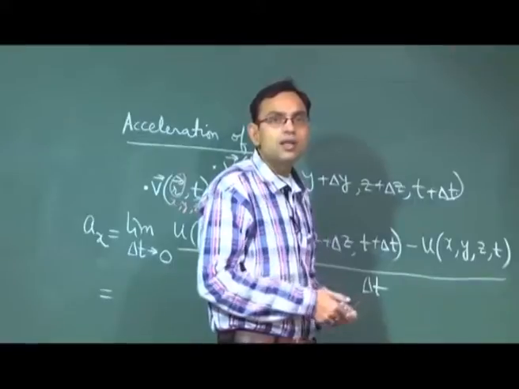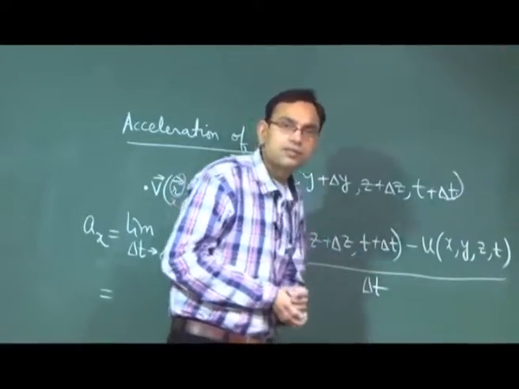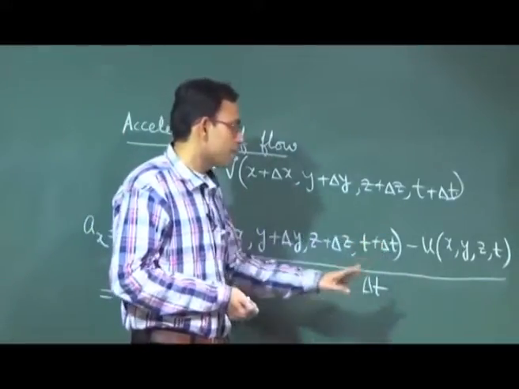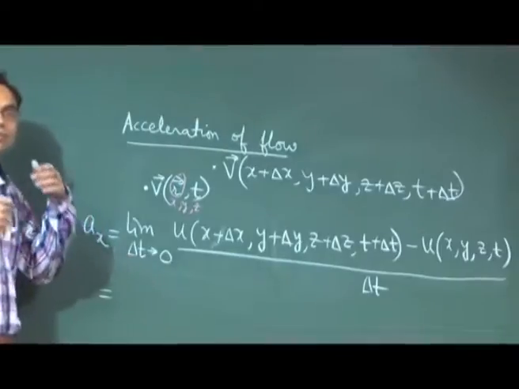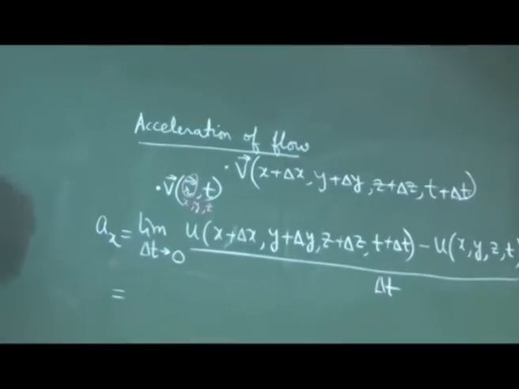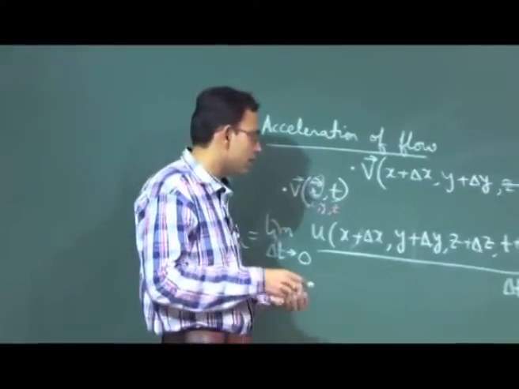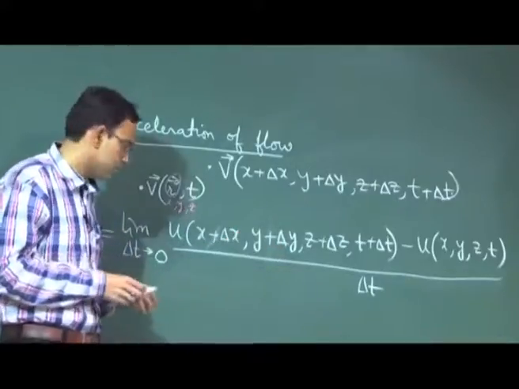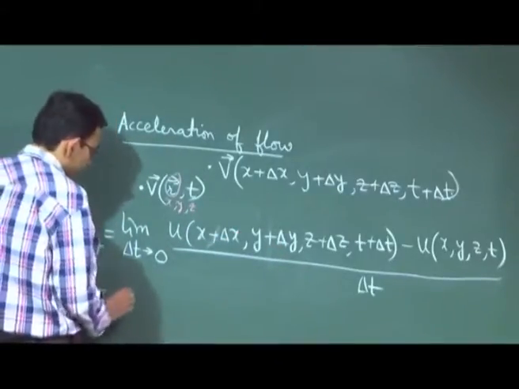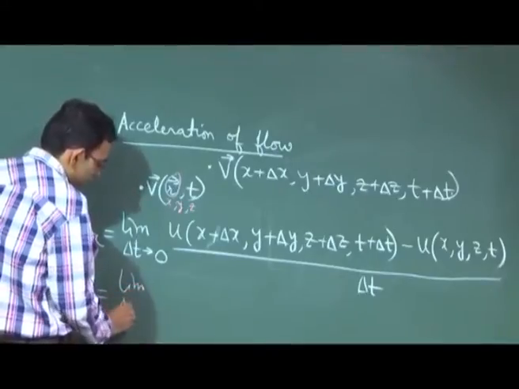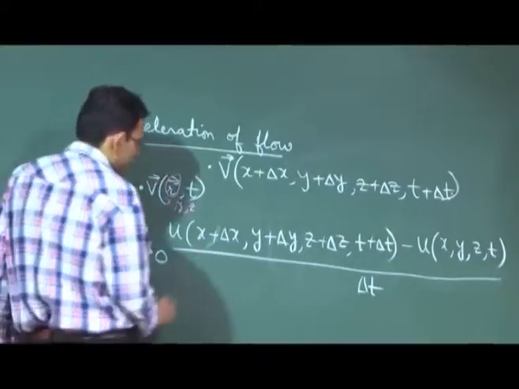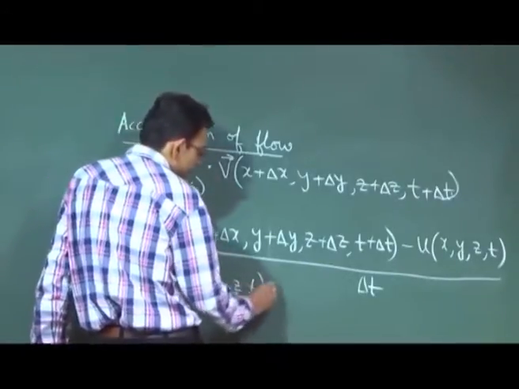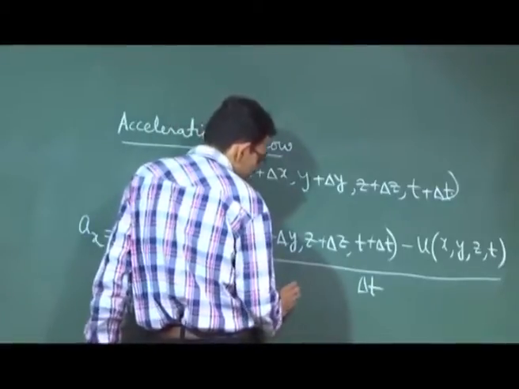So what we will do is a Taylor series expansion. In the Taylor series expansion, here there are 4 variables. In ordinary differential calculus you have just a single variable, but here you have 4 variables. So limit as delta t tends to 0, I am writing the Taylor series expansion of this as u(x, y, z, t) plus